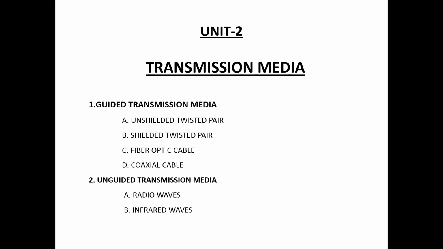In guided transmission media, the data is transferred from source to destination through cables. Data travels through a cabling system. In unguided transmission media, the data travels through free space in the form of electromagnetic signals. Two types of unguided transmission media are radio waves and infrared waves. Different types of guided transmission media are unshielded twisted pair, shielded twisted pair, fiber optic cable, and coaxial cable.